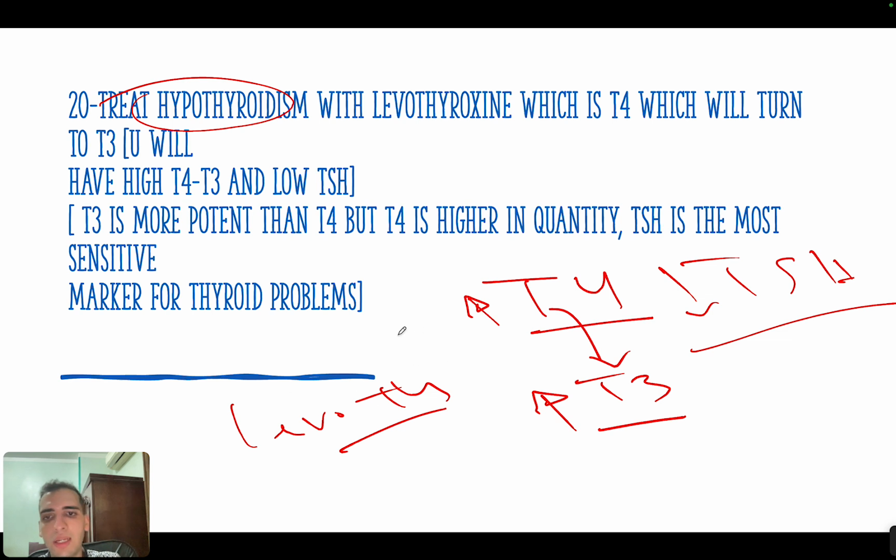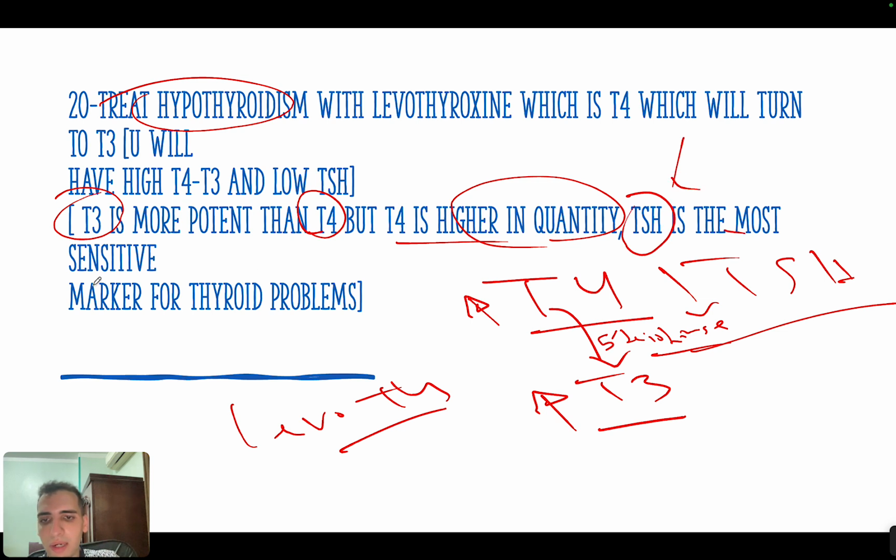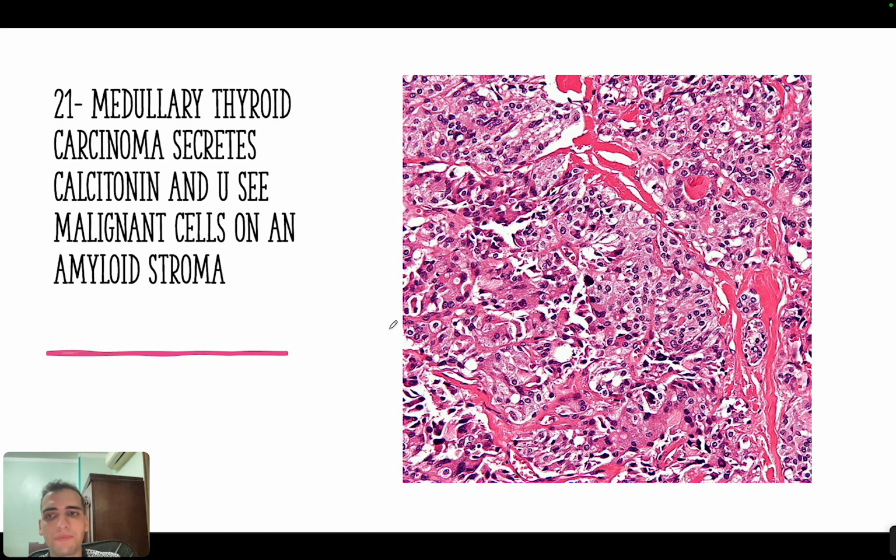This is important. Now you need to know that T3 is more potent than T4 in general, but T4 has higher quantity than T3, and the T4 will be converted to T3 by something called 5-deiodinase, okay? And TSH is the most sensitive marker for thyroid problems. So whenever you suspect a thyroid problem in a patient, you order TSH first, okay?